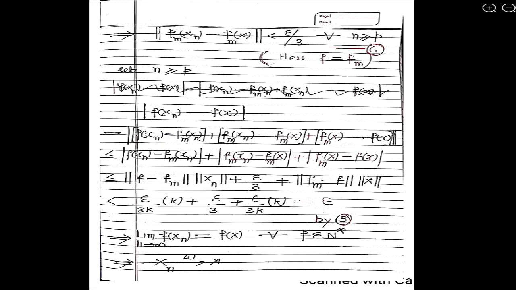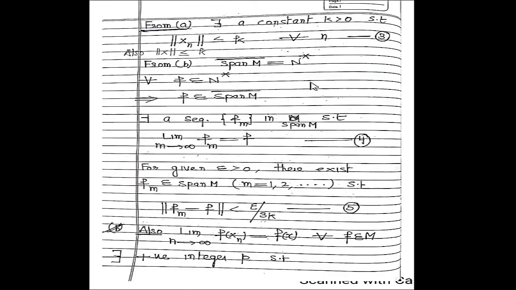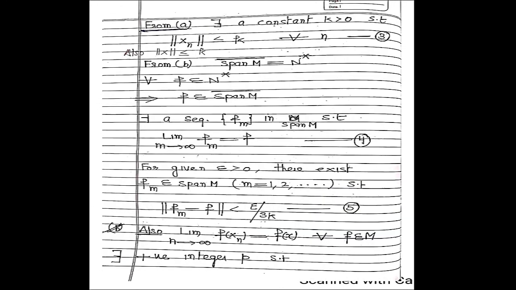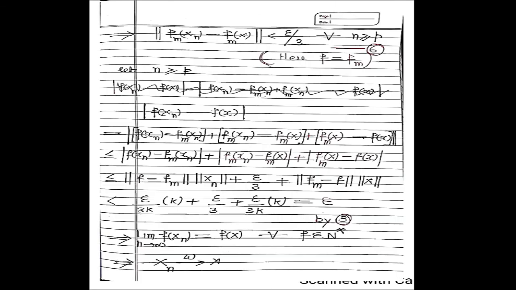Clear? A very important result: if xn converges weakly to x, then it satisfies conditions A and B. And if conditions A and B are satisfied, then it proves that xn is weakly convergent to x.